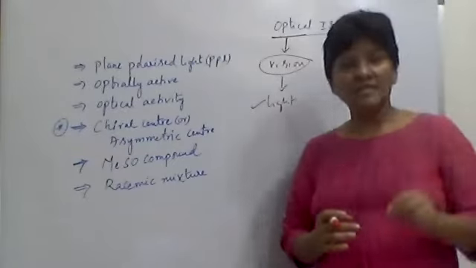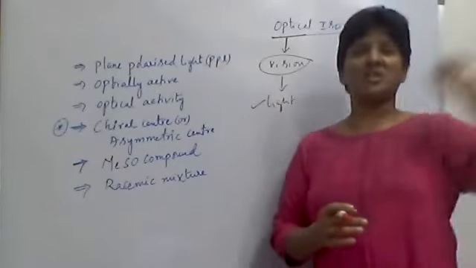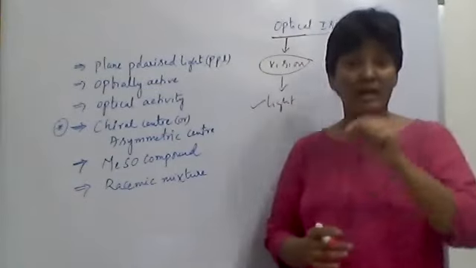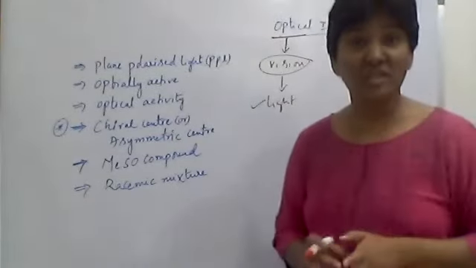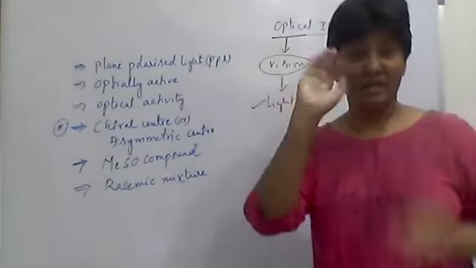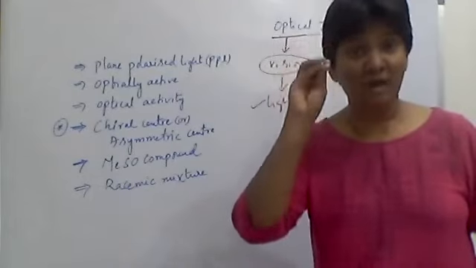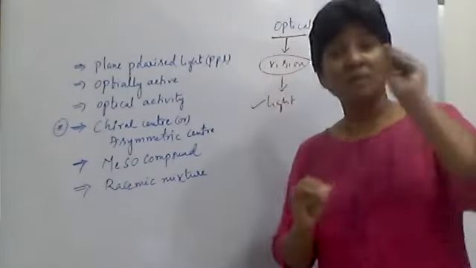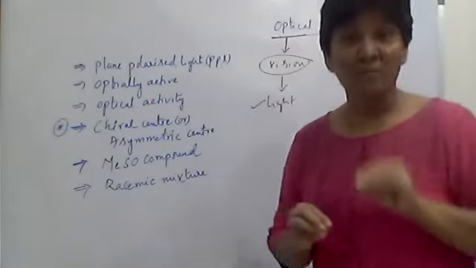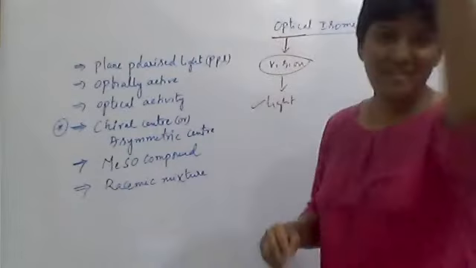The reason for the difference in properties may be due to structure, and then they are called structural isomers. But in some the structure is the same, like your hands. In the right hand, whatever fingers are present are also present in the left hand. The structure is the same, but they are different. Right is right, left is left.